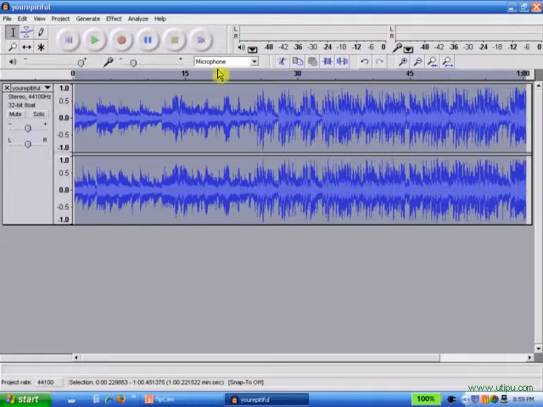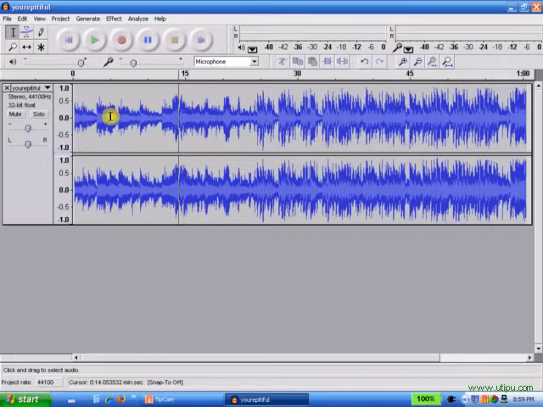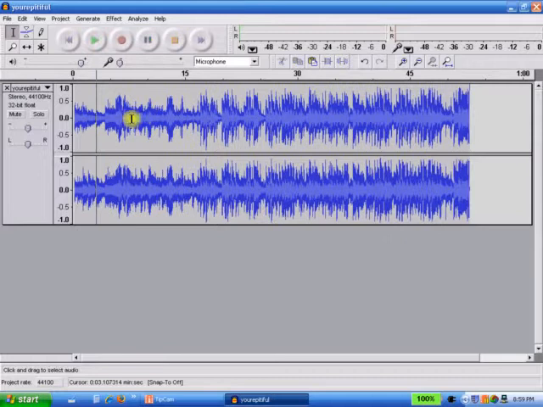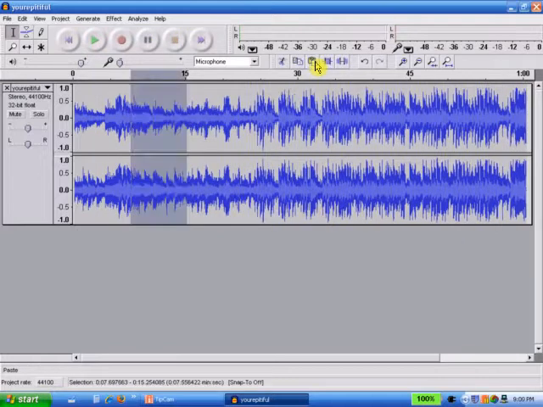I'm going to start off by using the cut tool. I'm going to highlight a small section of Weird Al Yankovic's song, which sounds like this. I will now cut that, and I will place it over here using the paste tool.